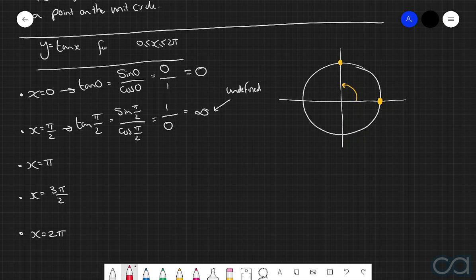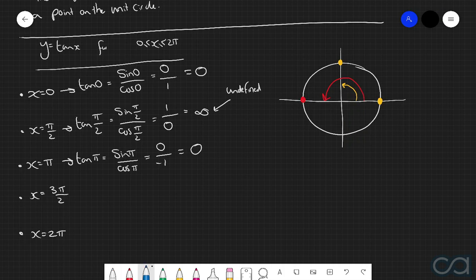Now, when x is equal to pi, this is going to correlate to a half turn around the unit circle, so we're going to be looking at this point over here. And so therefore, we can say that tan of pi is going to be equal to sine of pi divided by cos of pi. Sine of pi is equal to 0, cos of pi is equal to negative 1, which gives us an answer of 0.